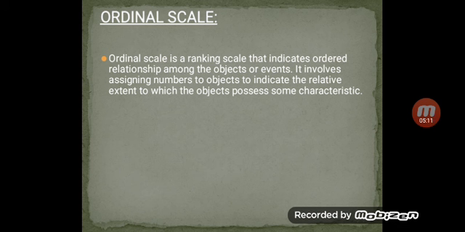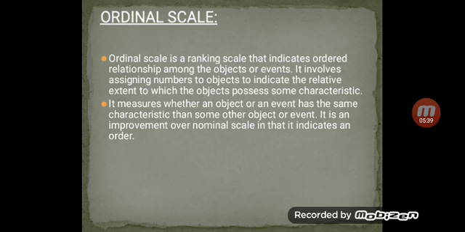I can say, are you happy with the film? Or I can ask the question like, do you like the film? And I can give options like satisfied, unsatisfied, very satisfied, very unsatisfied. Or I can give options like happy, unhappy. I can give those options also. It measures whether an object or an event has more of the same characteristic than some other object or event. It is an improvement over nominal scale in that it indicates an order.